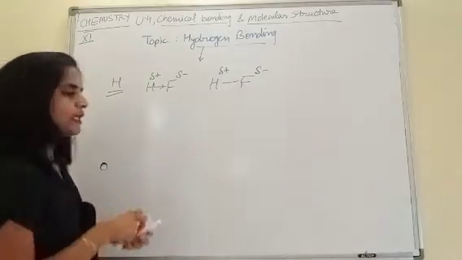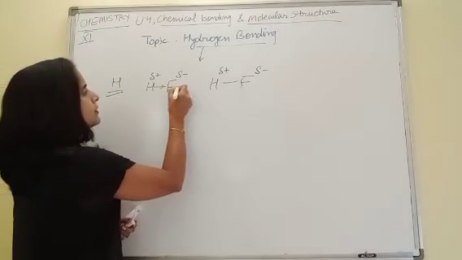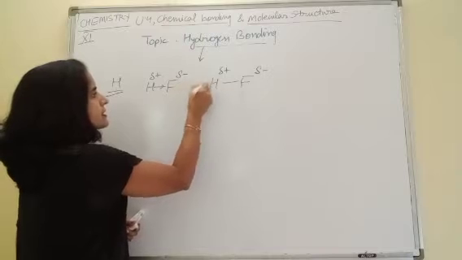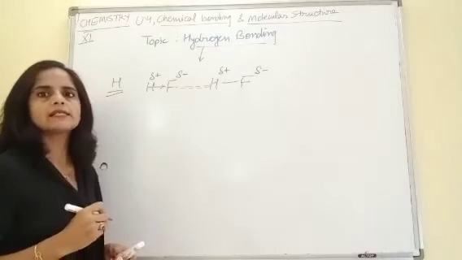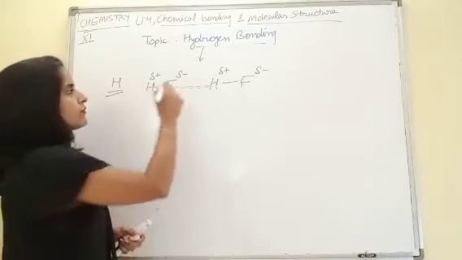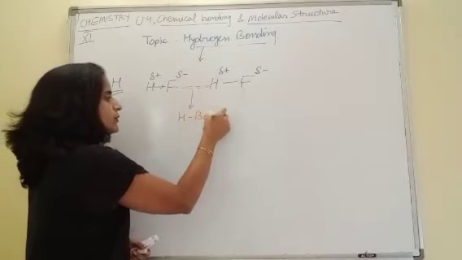This weak force of attraction formed due to opposite charges is termed as hydrogen bond. We call this force a hydrogen bond.